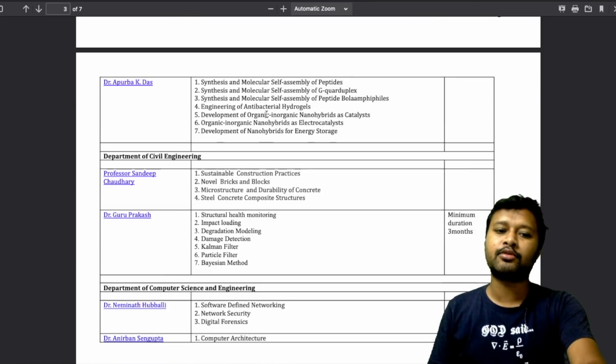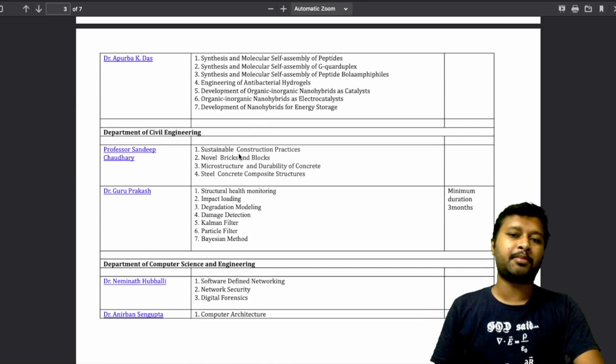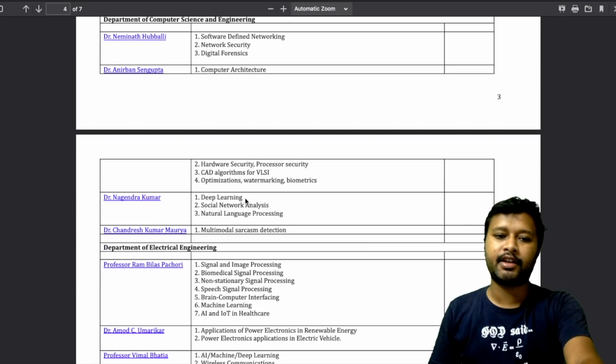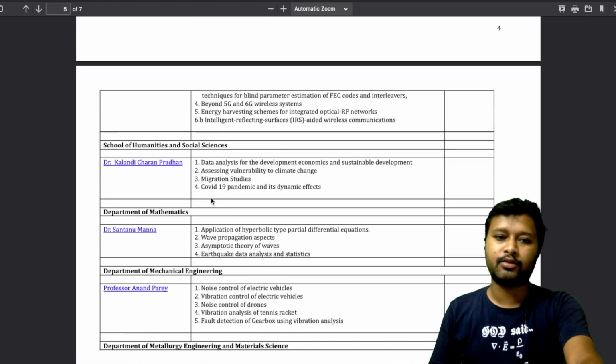Okay, so first step is to choose a particular supervisor and choose a particular topic which you want to go. Same goes for civil engineering, same goes for your computer sciences and engineering, same goes for electrical engineering. So these are different topics.